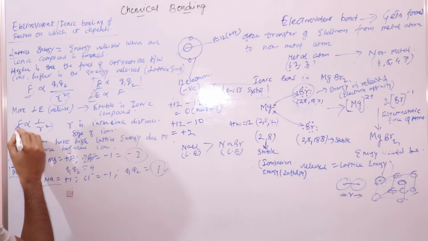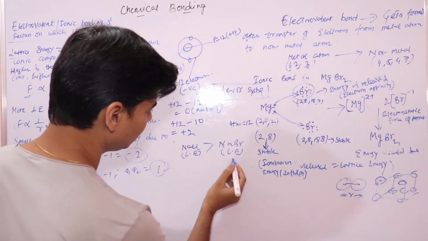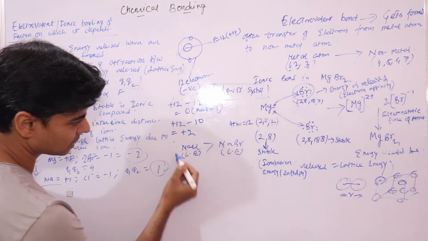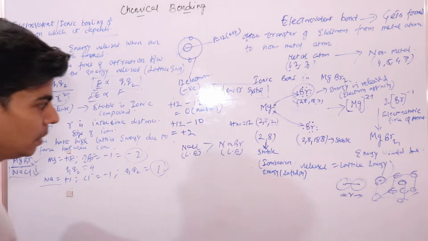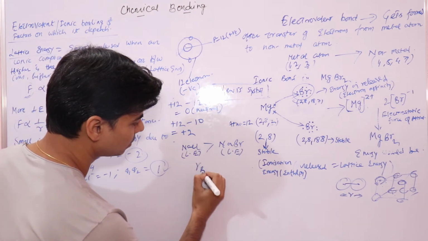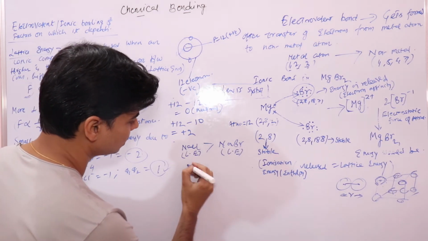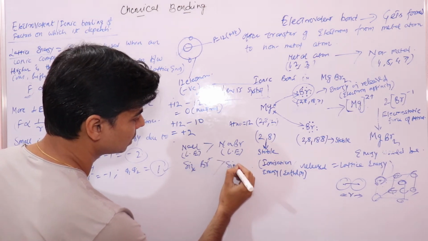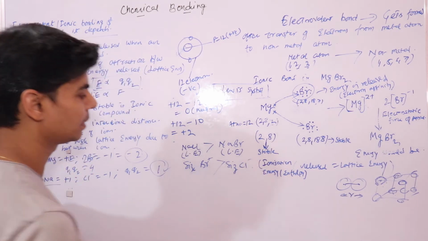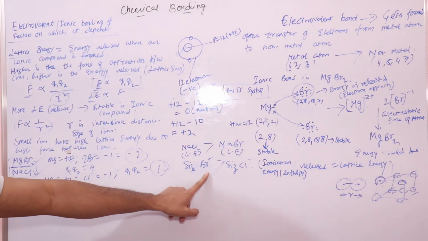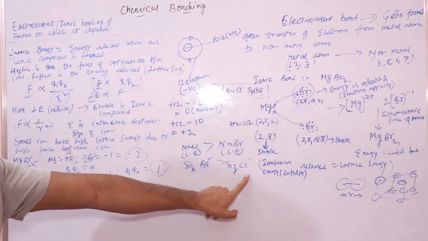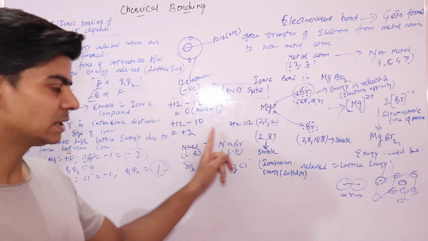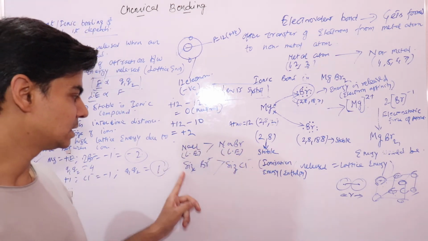So we say that the lattice energy of sodium bromide is less than sodium chloride. Why? Because the size of the bromide ion is greater than the size of the chloride ion. The bromide ion is bigger than the chloride ion, so a bigger ion means less force, less energy released, that is less lattice energy.